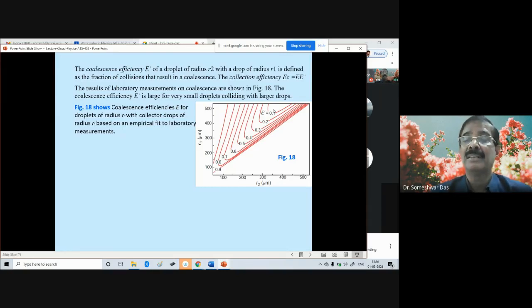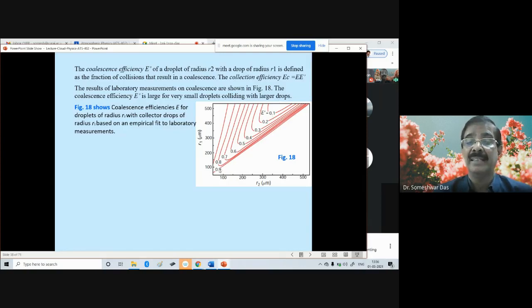That means the two droplets will either get deflected away from each other, will not merge directly, and will not grow. Whereas if the size of the collector droplet is quite large, like 500 micrometer, and the size of the smaller droplet is smaller, say 100 micrometers, then the coalescence efficiency is very high, say about 0.9 in this case. In the previous case, it's say 0.1.